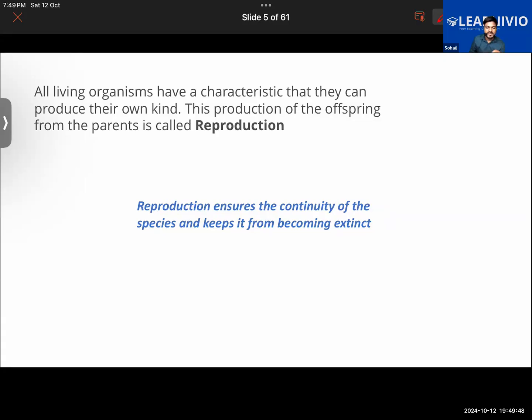So an organism basically goes extinct if its population is drastically reduced. For example, if today humans were to start hunting all the elephants, and no elephants were left, their population would become extinct. So in order to avoid a species becoming extinct, it is important for them to participate in reproduction.